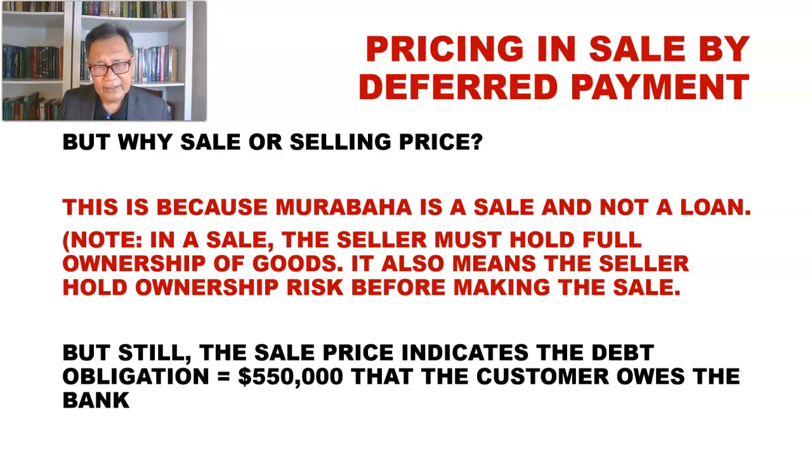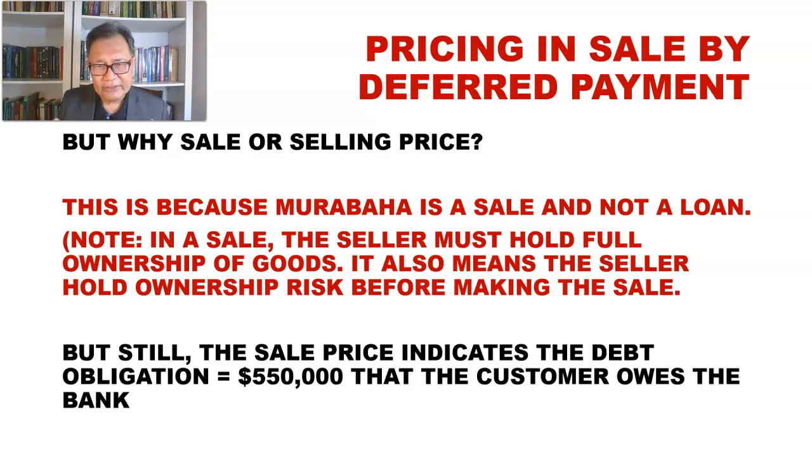But still, in the Murabaha contract, the sale price will indicate a debt obligation, meaning that the customer holds a debt obligation of $550,000 to be paid to the bank over 10 years. So the sale price is equivalent to the debt obligation in the loan contract, right?